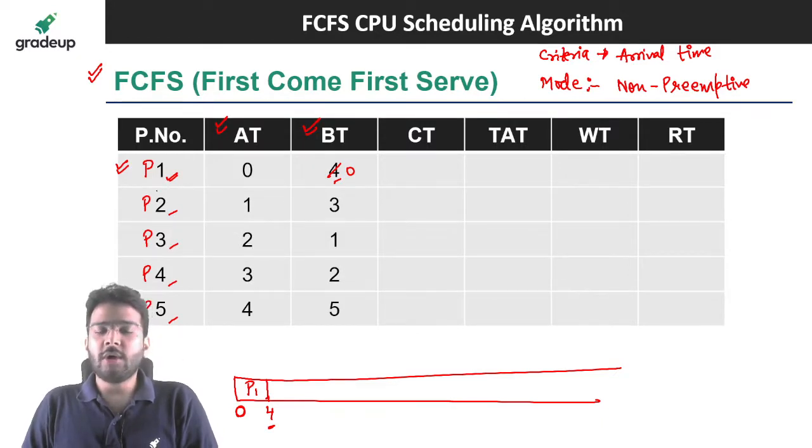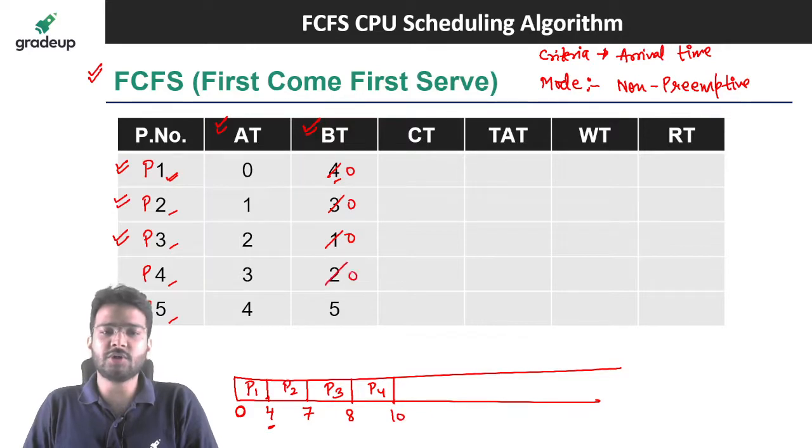Now we are going to give the priority to P2 because that is having the lesser process number. So we are going to schedule the P2 process for 3 units of time. So 4 plus 3, it is going to be 7. Here I can make it 0, and P2 has completed. Now the next process we are going to schedule is P3. So 7 plus 1, it is 8. Let's make it 0, and P3 has completed its execution. Then we are going to schedule the P4 process. Now 8 plus 2, it is 10. We can make it 0, and P4 has completed its execution.